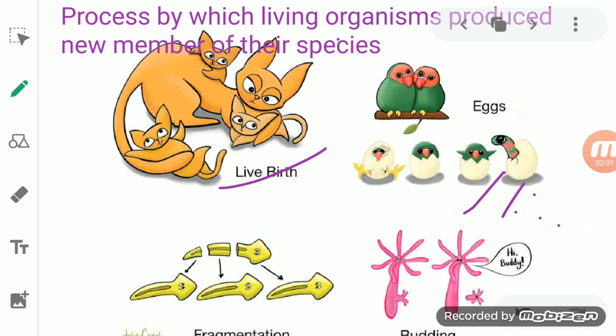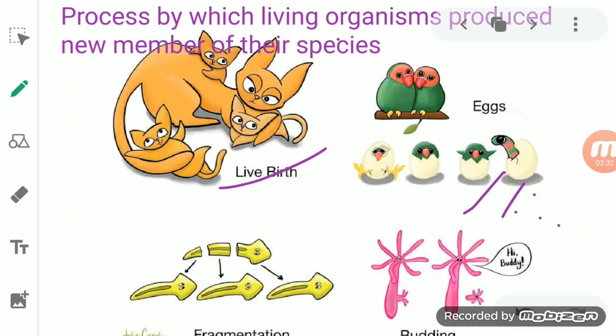If we say birds, it includes all kinds of birds like hen or parrot or crow or duck, even the ostrich. When these eggs are hatched, young ones come out of these eggs, and finally they become birds again. If we talk about human beings, they reproduce by giving birth to babies.